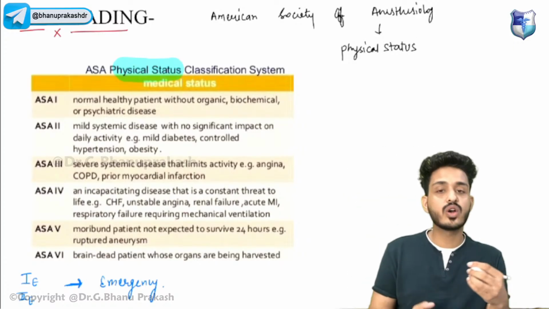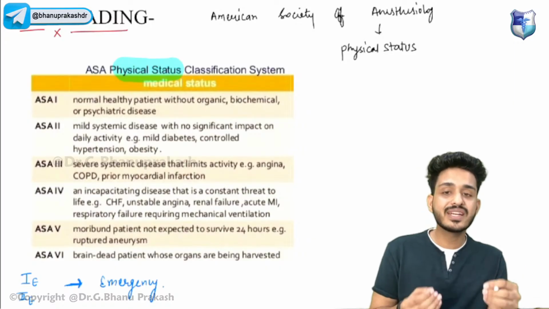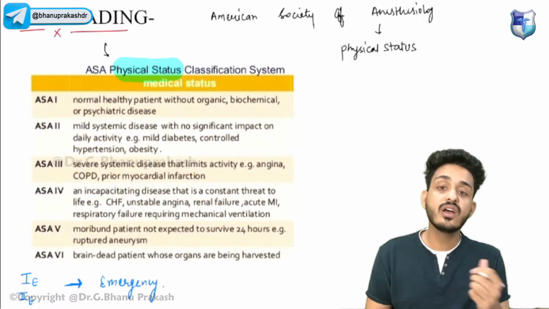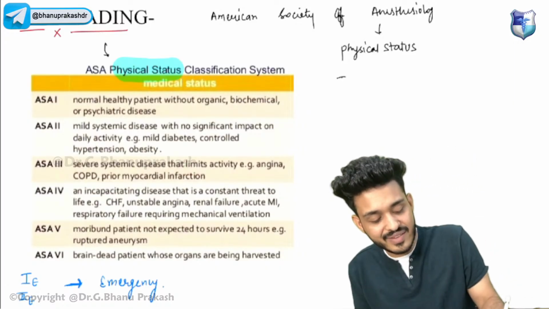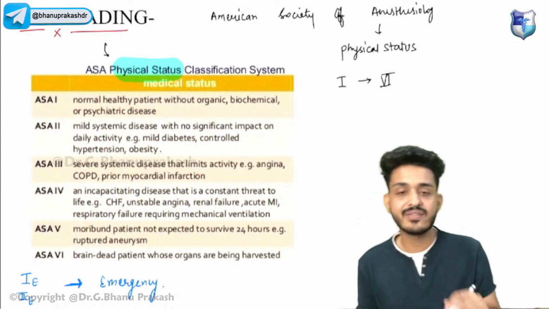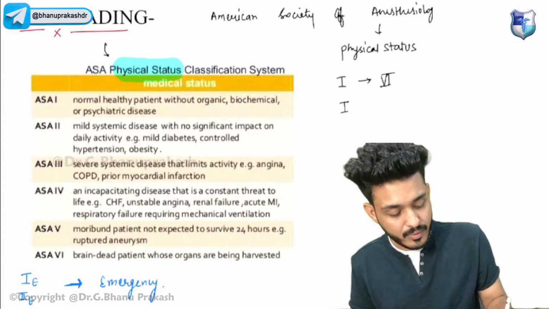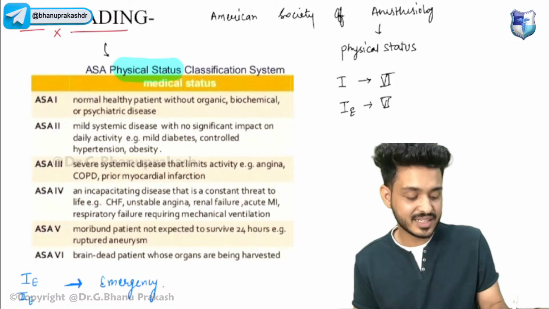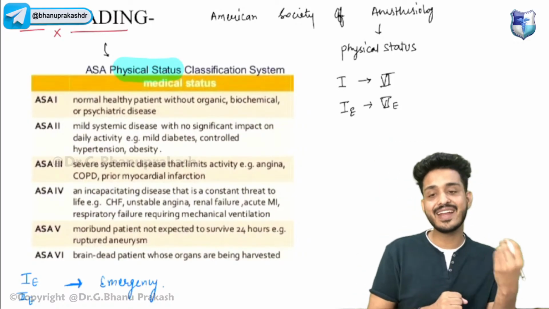Physical status means what? The patient is coming for pre-anesthetic checkup. During the checkup, they are also checking the physical status of the person. So we are dividing this grading system into 1 to 6 grades. We can also divide this on the basis of elective and emergency surgeries.